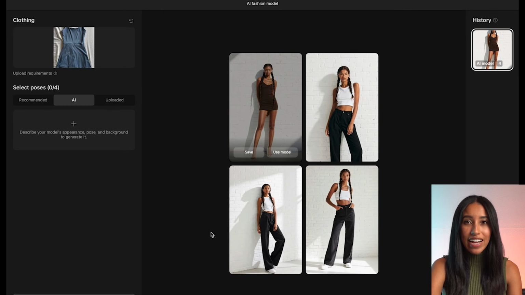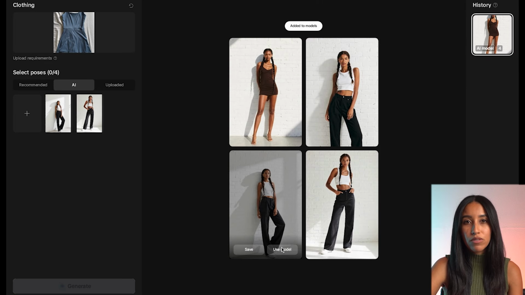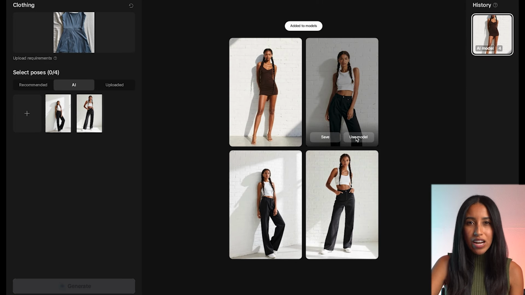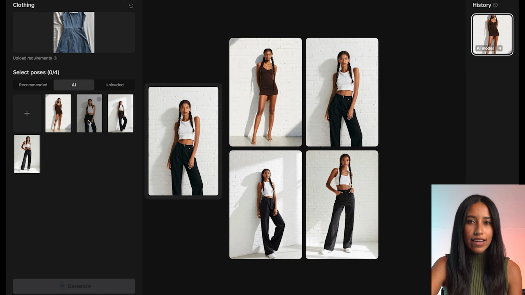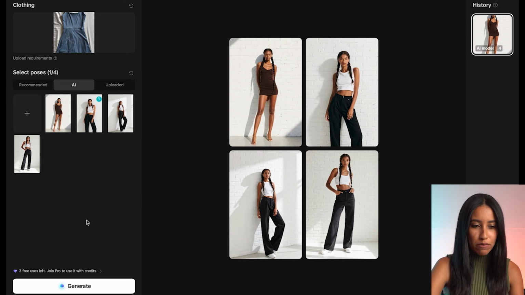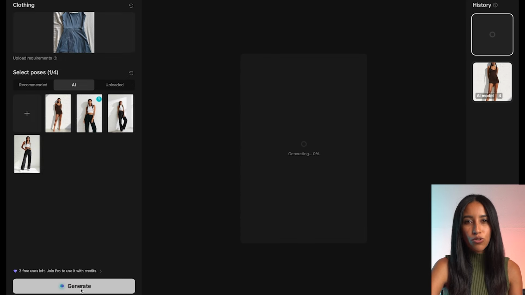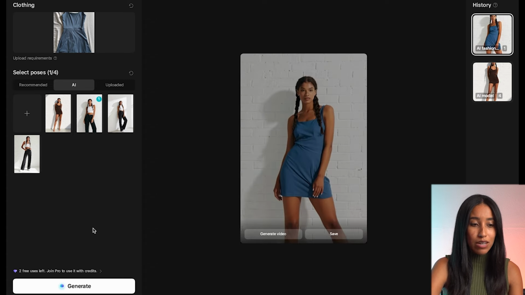In less than a minute, I have my model just as I pictured her in a few different poses. From here, depending on the clothing item, you'll want to select which pose works best. Keep in mind, you can select multiple poses, so this isn't tedious. You don't have to redo this for each e-com photo. Since this is a shorter dress, I think I'm gonna go with a 3/4 length pose here. I think it feels very natural and it's gonna look great with my dress. Now that I've finalized which pose I wanna go with, I'll generate my AI e-com image. I mean, this is wild.